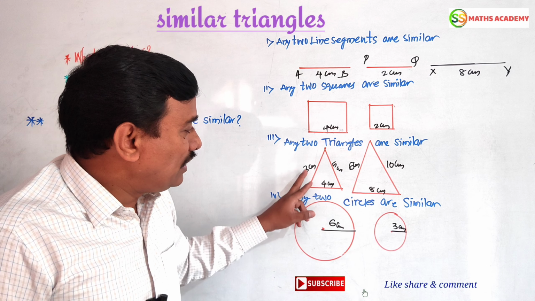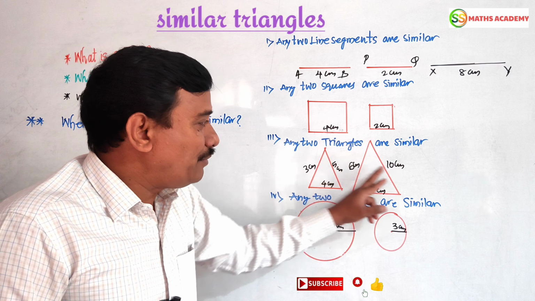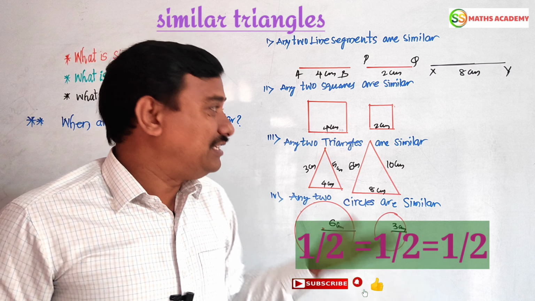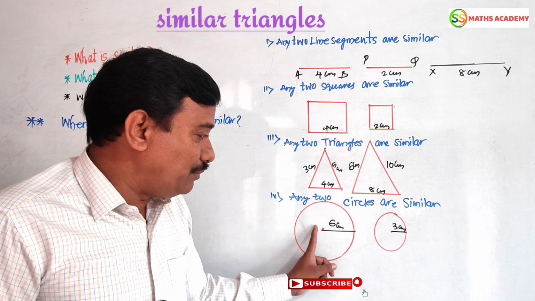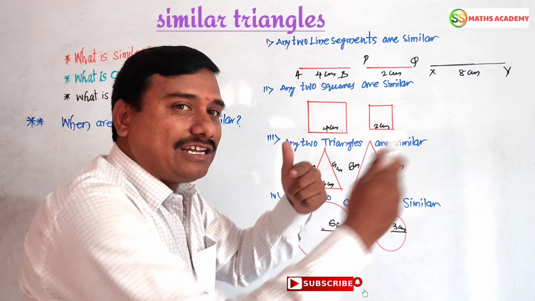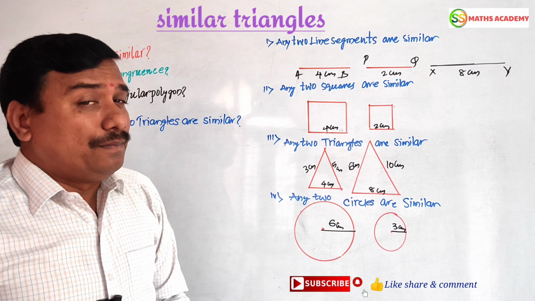Now triangles also, 3 by 6, 4 by 8, 5 by 10. 3 by 6, 1 by 2, 1 by 2, 1 by 2. We should get equal ratio. These two are similar. But it will be 2 times of this smaller circle. 2 times of. So it is increasing in order. So it is also similar.